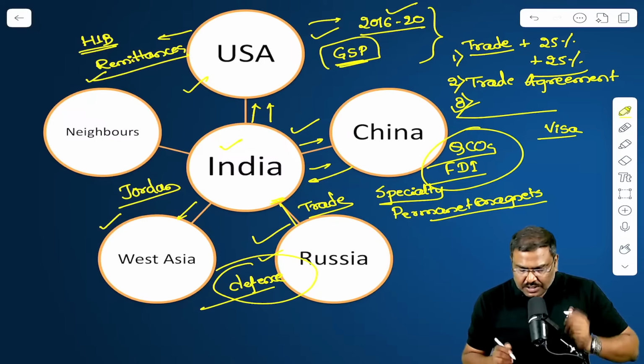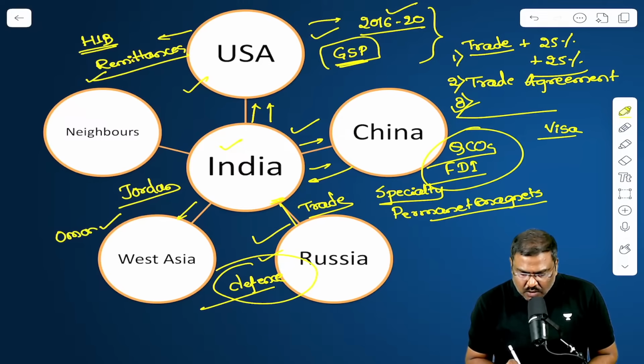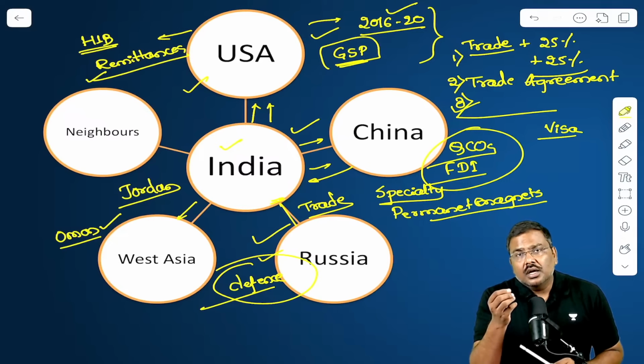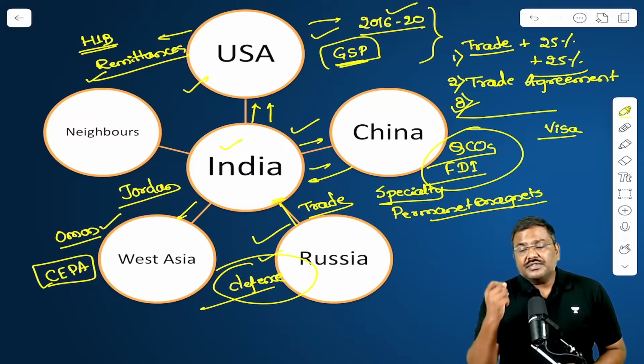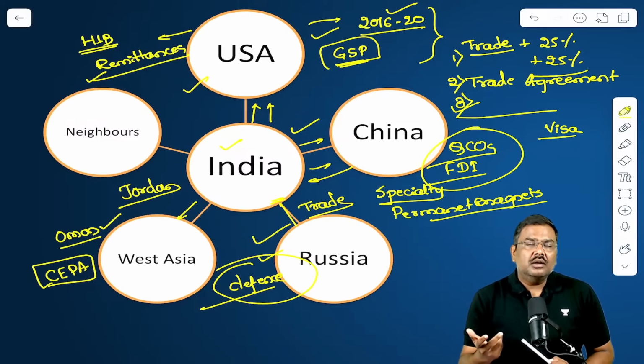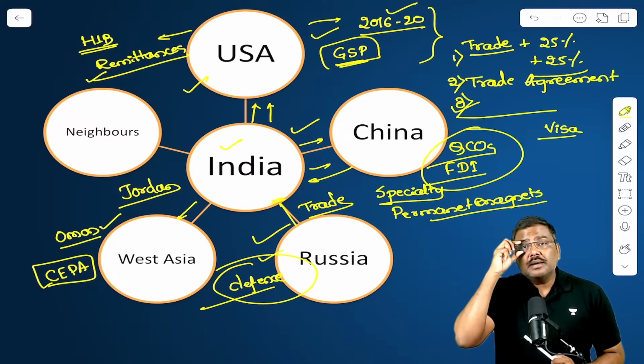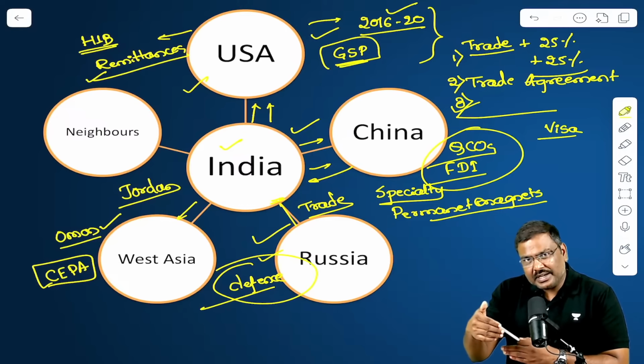In addition to this, the visit to Oman is also important for a simple reason. We have signed a Comprehensive Economic Partnership Agreement, CEPA. Please remember, we have signed a CEPA with Oman. As a result of this CEPA, India's skilled labor is expected to move.